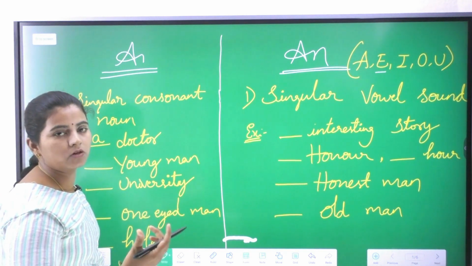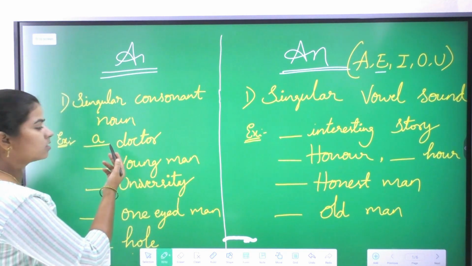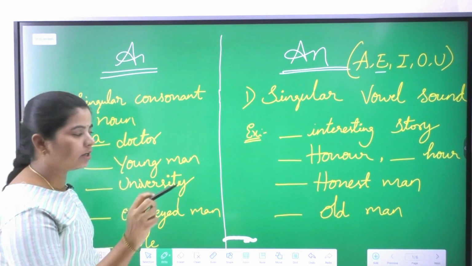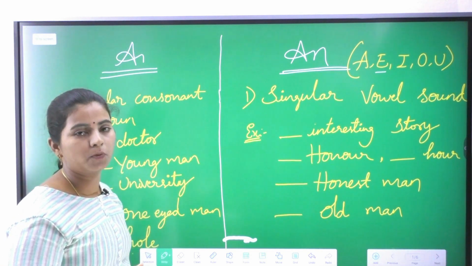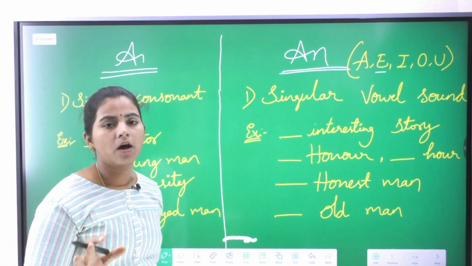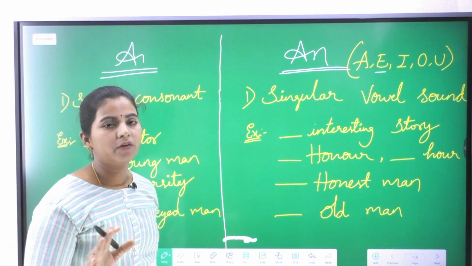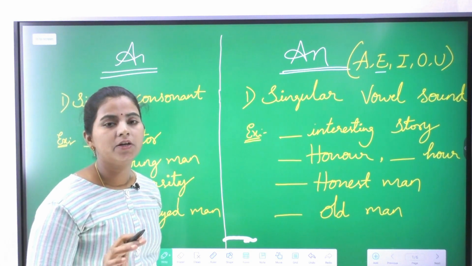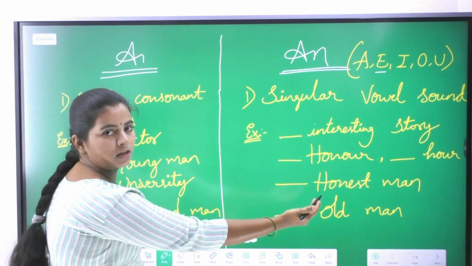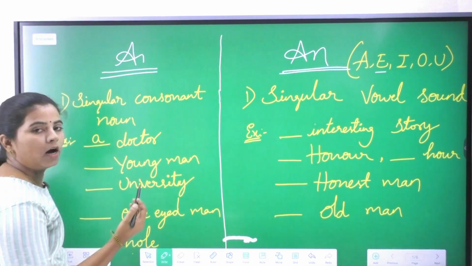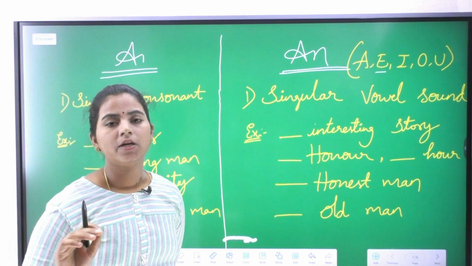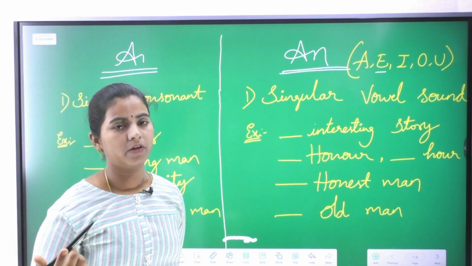The sound of doctor is d, so we'll use a. At the same time we need to notice whether it is singular or plural. If it is plural, no matter what, we are using the. If it is singular, then we need to recheck if it is an or a that we have to use.